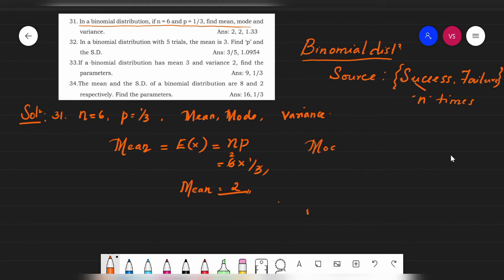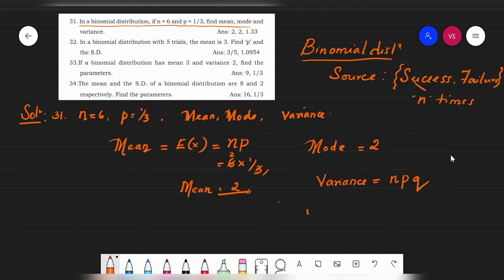Then mode. What is the mode? Since np is an integer value, very clearly we can see that the mode also is 2, students. Mode can be taken as 2. And variance. What is variance? The variance of a binomial distribution is npq.